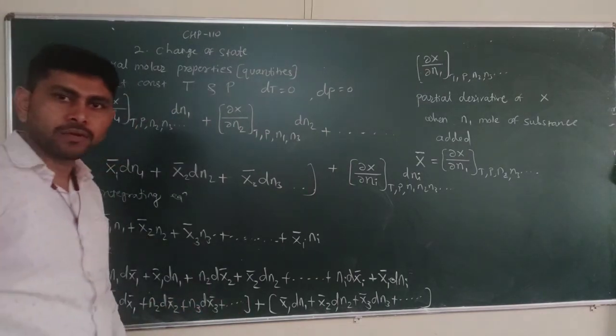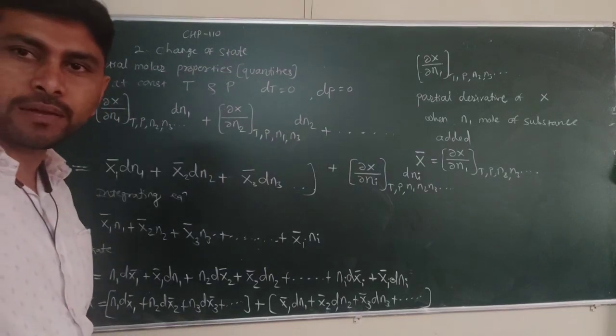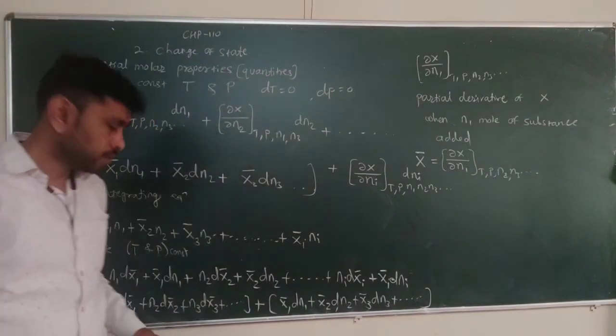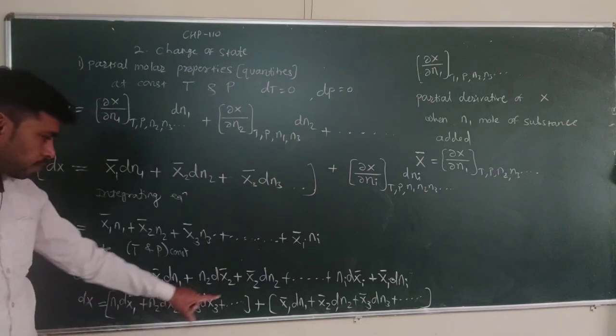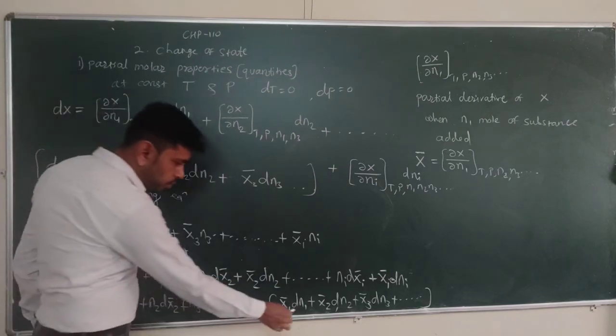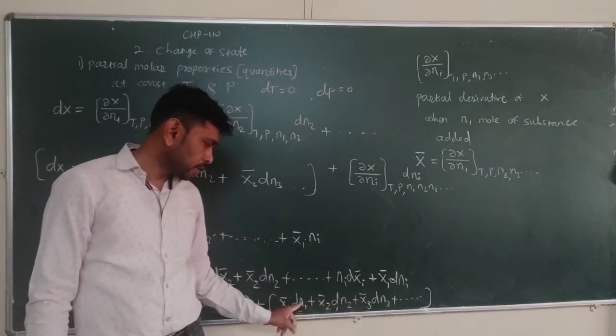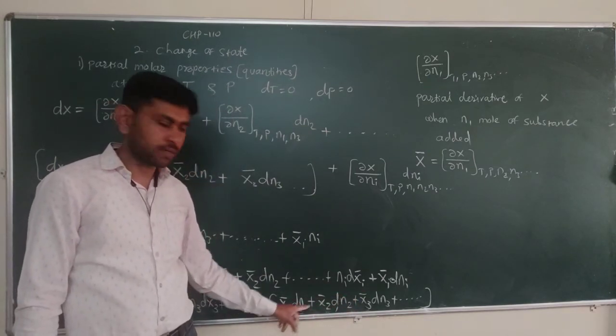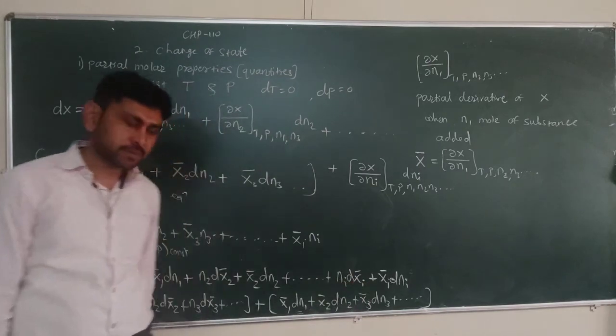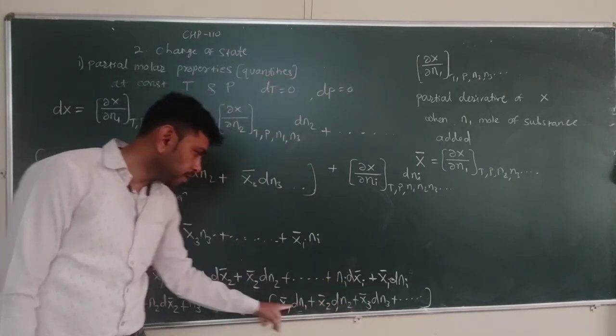When we keep the number of moles constant, that is n1, n2, n3 constant, then dn1, dn2, dn3 become 0, so this second group becomes 0.